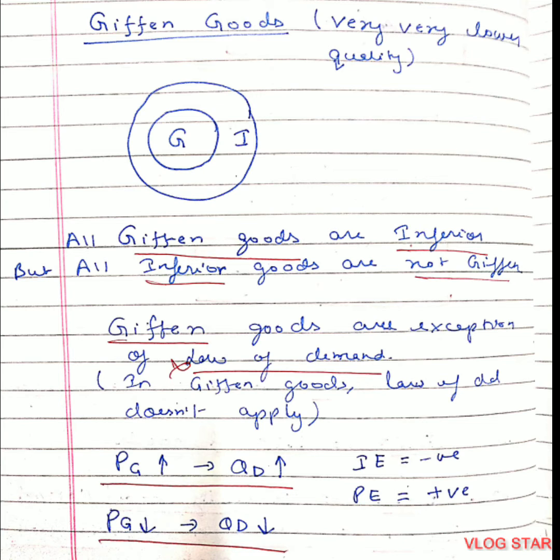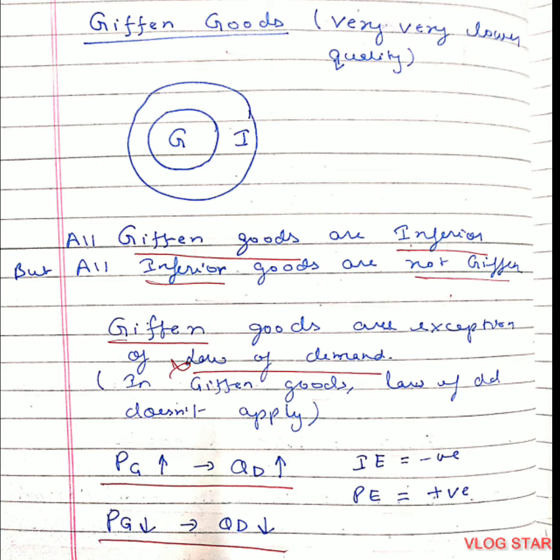Now see this Venn diagram. All Giffen goods are inferior goods, but not all inferior goods are Giffen goods. It's a very important point. And Giffen good is an exception to the law of demand. This means when price of Giffen good rises, the quantity demanded also rises. Whereas when the price of Giffen good falls down, the quantity demanded also falls down.